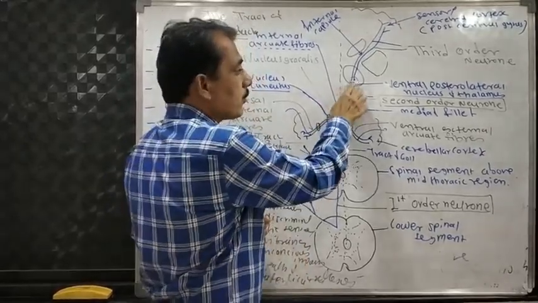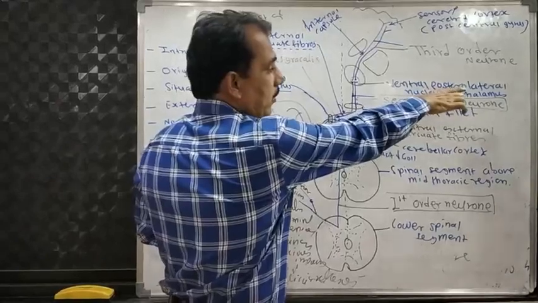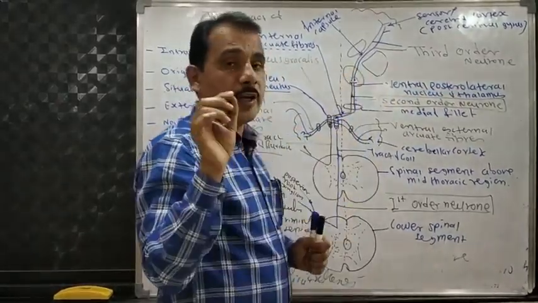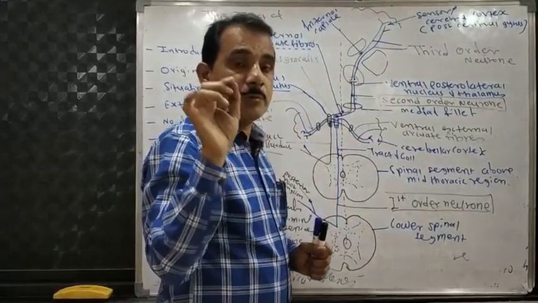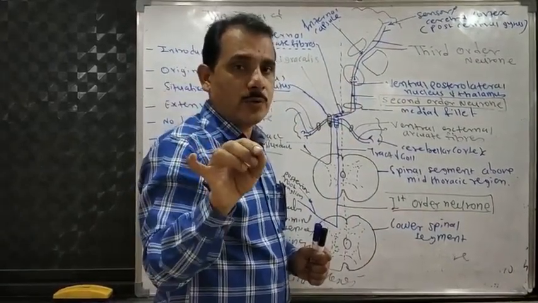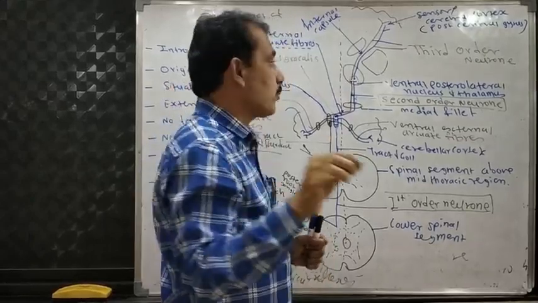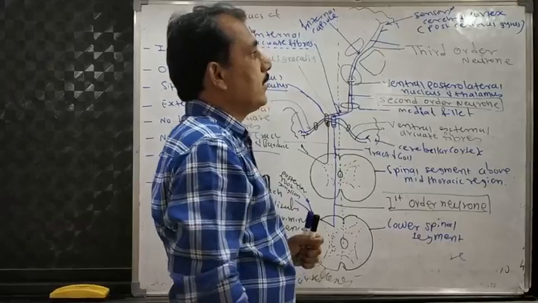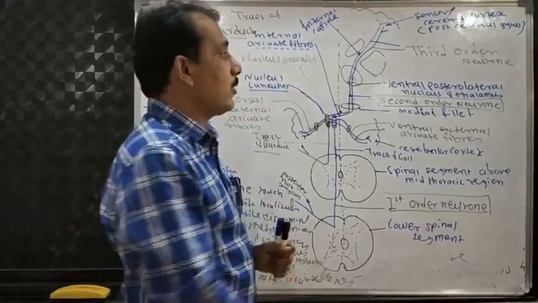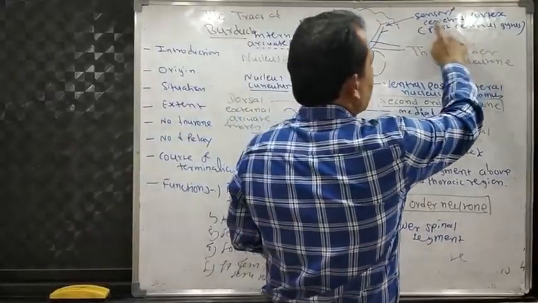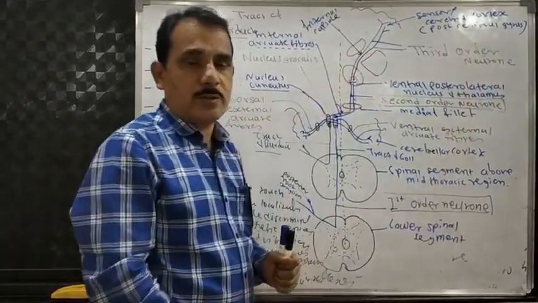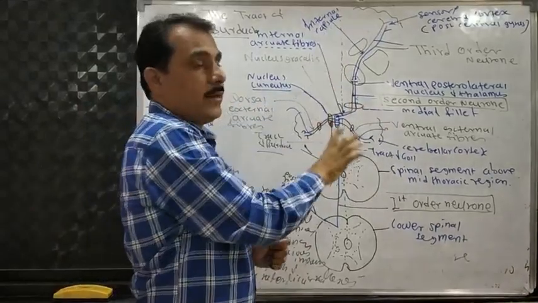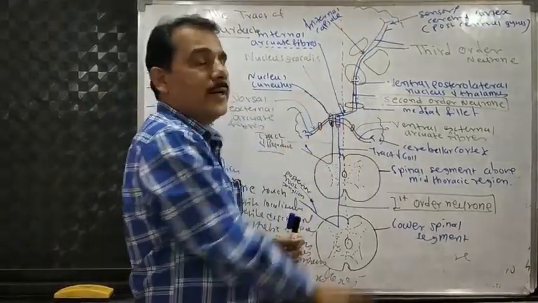The third order neurons from the ventral posterolateral nucleus of the thalamus ascend upward, passing through the posterior limb of the internal capsule, and they end in the sensory cortex of the cerebrum, into the postcentral gyrus or sensory cerebral cortex. That is the termination. Means the majority of fibers end where? Either in the cerebellum and then in the cerebrum.